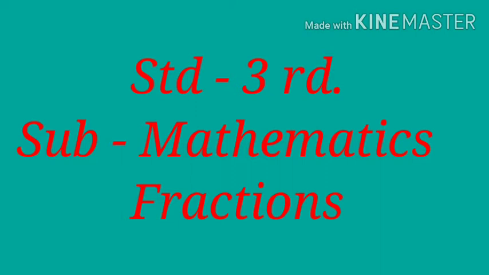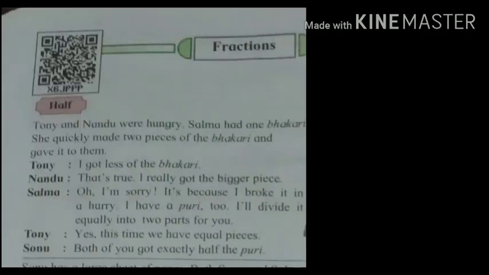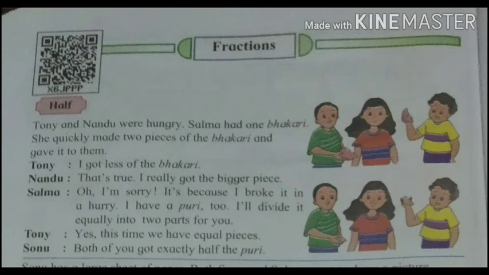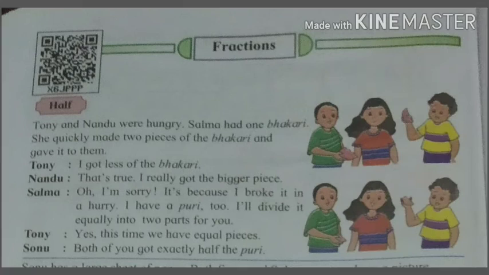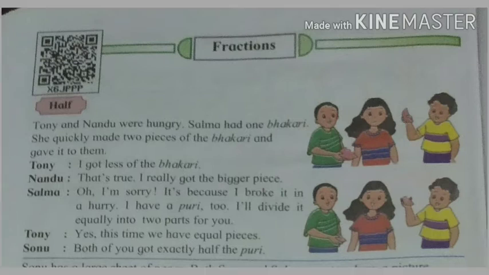Dear children, please open your maths textbook page number 78. The point is half. Tony and Nandu were hungry. Salma had one bhakri. She quickly made 2 pieces of bhakri and gave them to them.